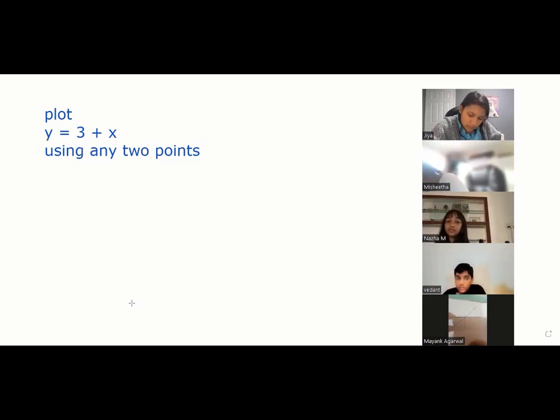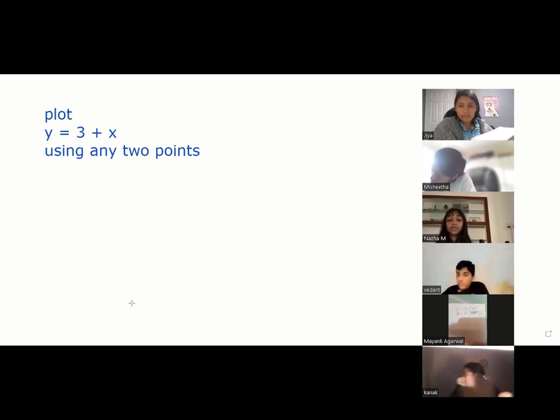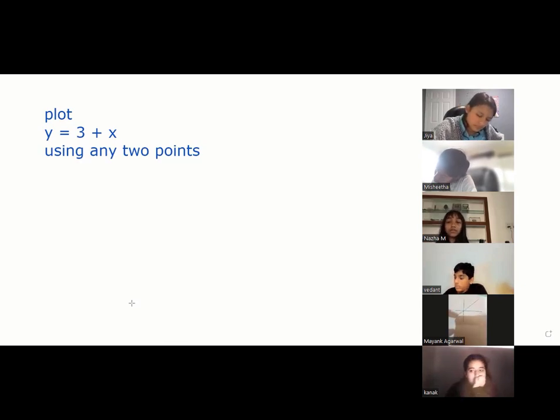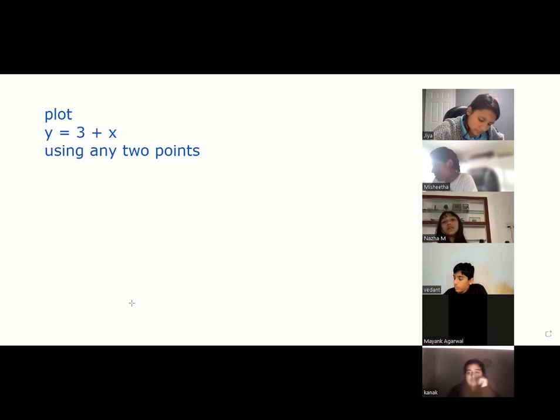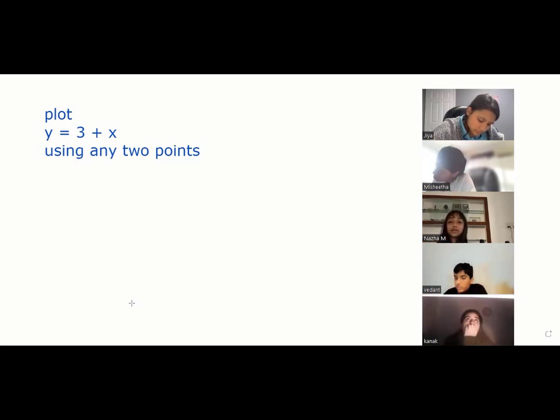Mayank, what values you took? Tell me. X is 12, तो y is 15. X is 20, y is 23. हाँ, तो वो फिर origin से कैसे आएगा? Mayank, your numbers are correct, but your plotting is wrong. वो 0, 0 पे थोड़ी आएगा. Plot again, your point is right, Mayank. Jia, why is taking so much time? Dhruvansh, where are you? Jia ने नहीं दिखाया अभी तक.